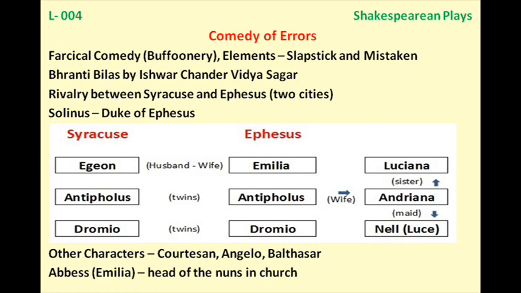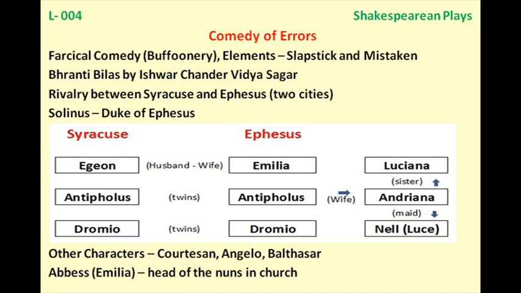Then a messenger comes on the stage, and he tells Adriana that Antipholus of Ephesus and Dromio of Ephesus, the master and the servant, have both run away from Dr. Pinch's custody, because earlier the wife had taken both of them to the doctor, but now they have run away from him. All this creates another confusion, because one way the wife was considering that her husband has hidden himself in the abbey. On the other hand, she comes to know that her husband has run away from the doctor's custody.